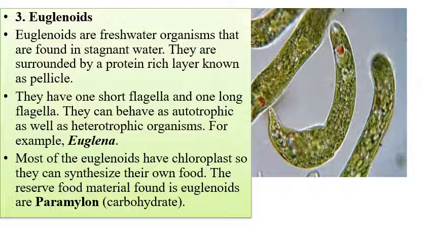The other character of euglenoids is that most of them have chloroplasts, so they can synthesize their own food, and the food material found in euglenoids is paramylon. Here I have shown you the figure of euglenoids, and this paramylon reserve food material is very important and is to be remembered by you.